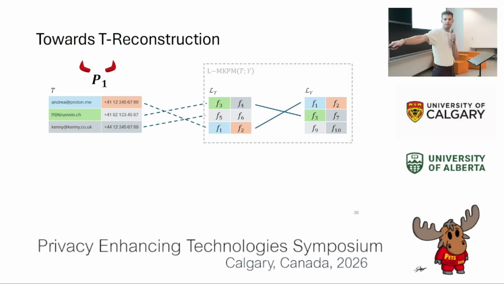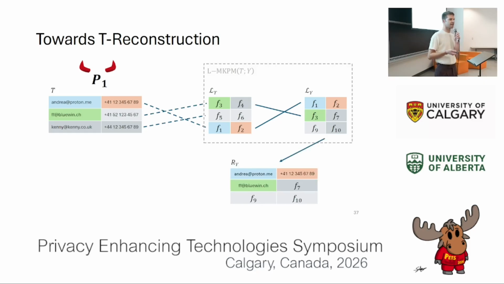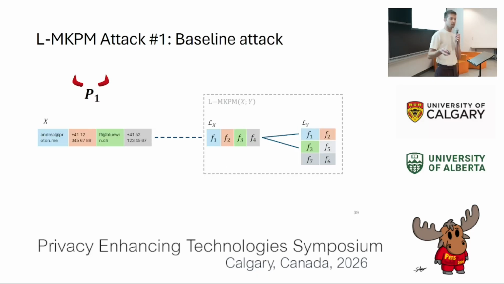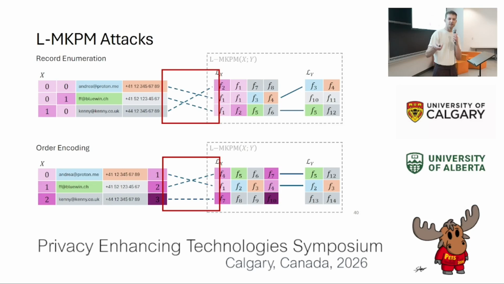And finding a T reconstruction is then just an exercise of substituting values in the LY part of the leakage. As a little teaser, this is trivial if the target set only contains one record, that's clear. But this is, of course, quite limiting. So the rest of our attacks either improve on that or, more importantly, deal with finding this matching between the input and the leakage if the adversary's input contains multiple records. And I'll invite you to the poster for more details on that. It's a bit involved. Okay, great.